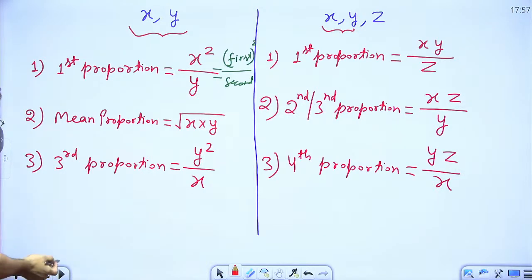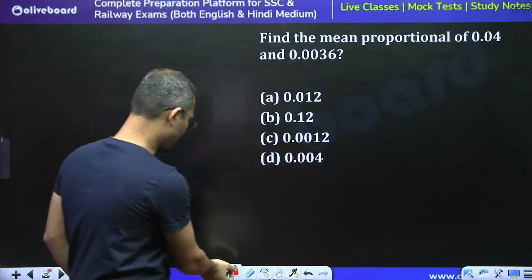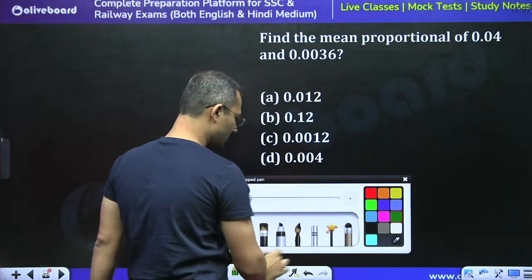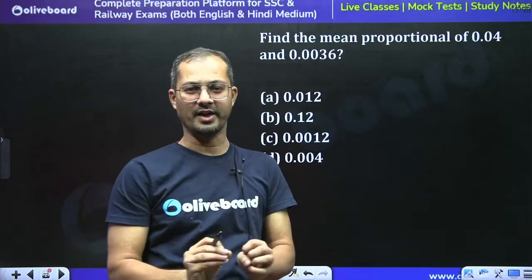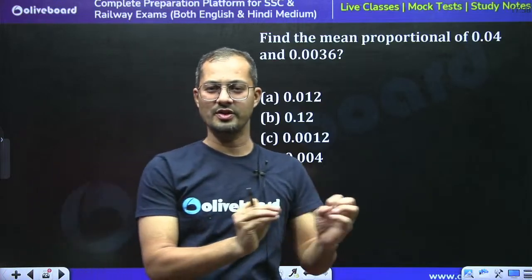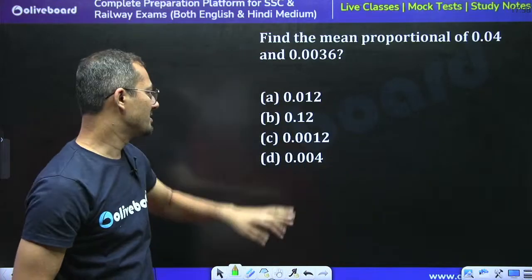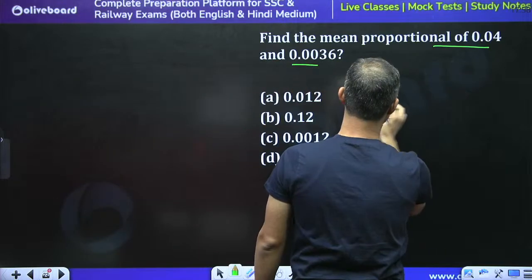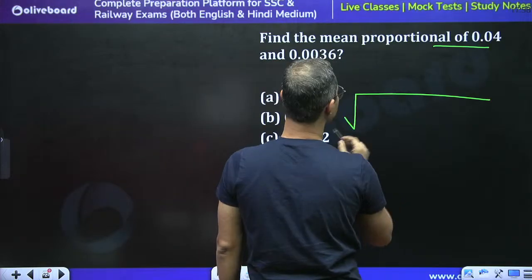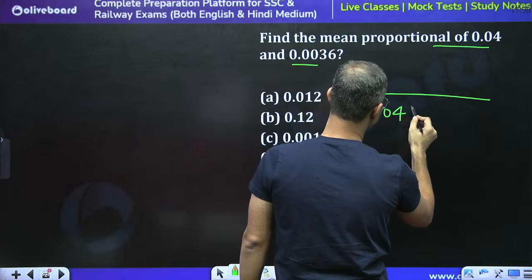Okay, now moving to the question part. I'm not going to provide you the proof for that because we do not have enough time for proving. If you need proof, you can join the foundation classes. Now tell me what is the answer of this question. We have two values. Just take the product and the square root of this.